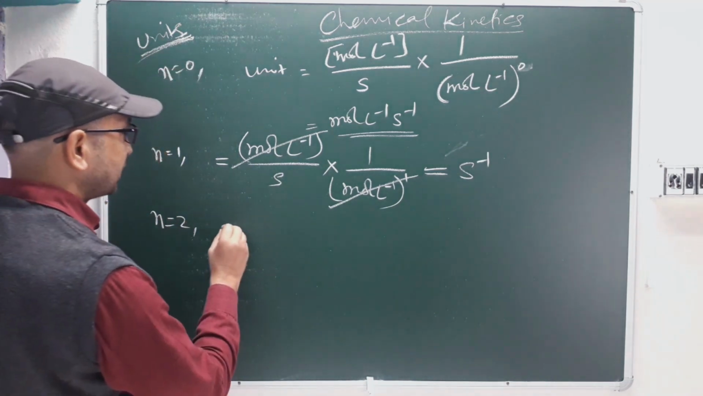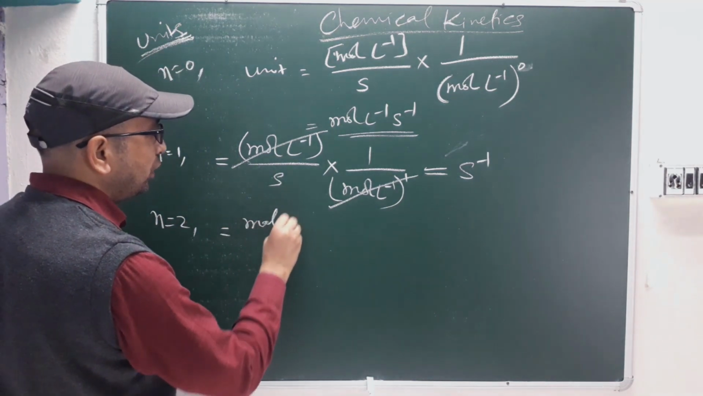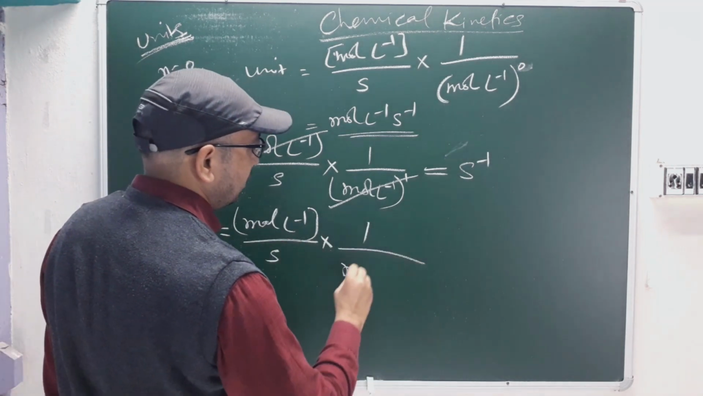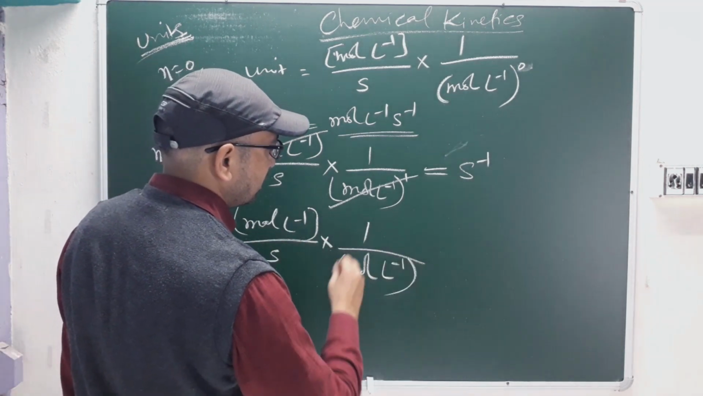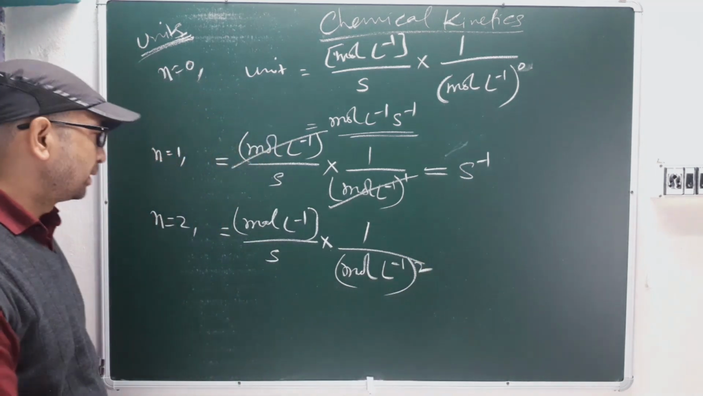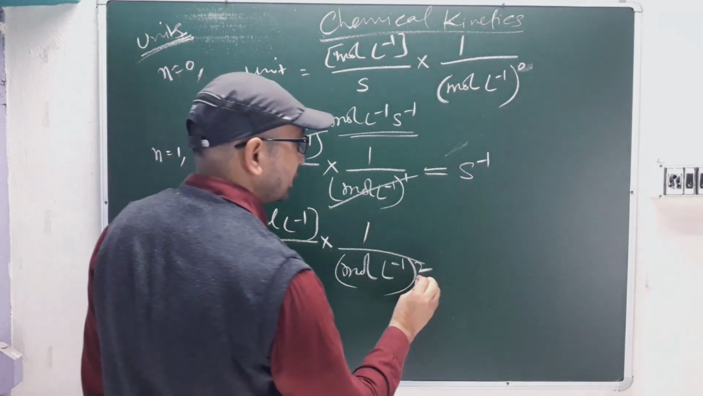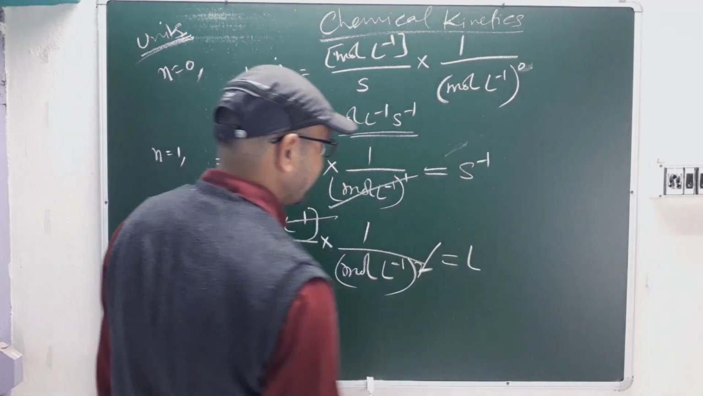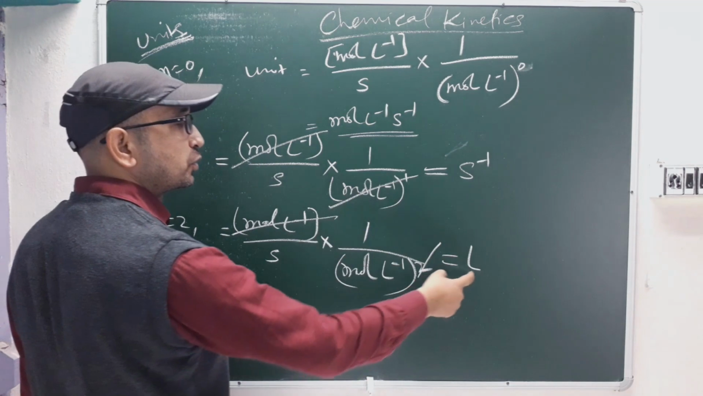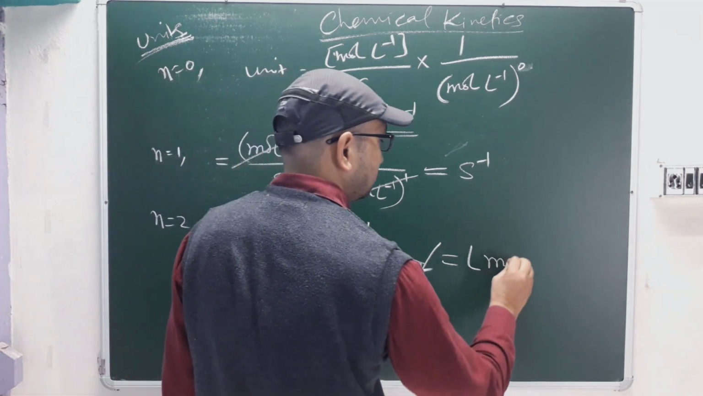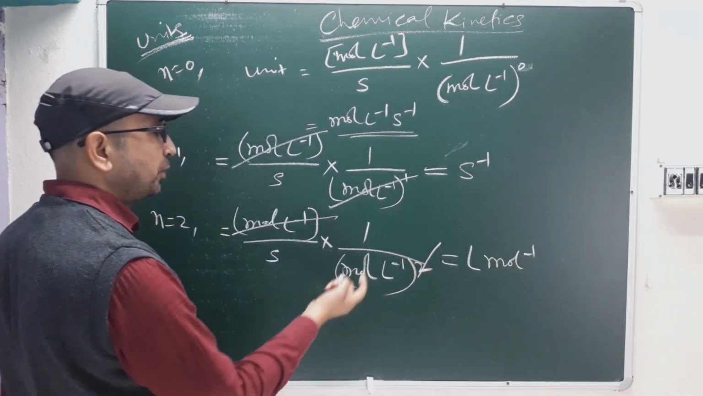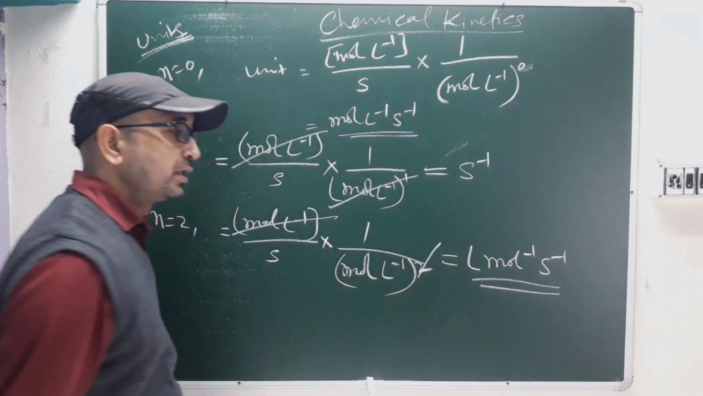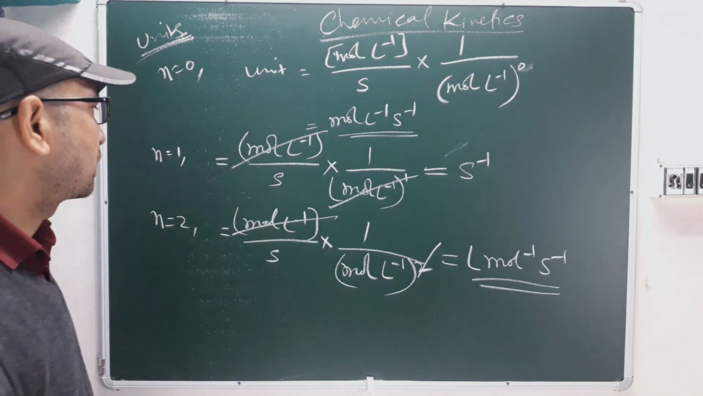First we'll see the second order reaction. It will be mole per liter upon second into 1/(mole per liter), here squared, right? So this square will cancel out with the numerator value. Now how much is it coming? Liter, because this is per liter, it will go up, so it will be liter. Then per mole, because it goes up, and then per second. So if you find this kind of unit, then it will be second order kinetics, correct?